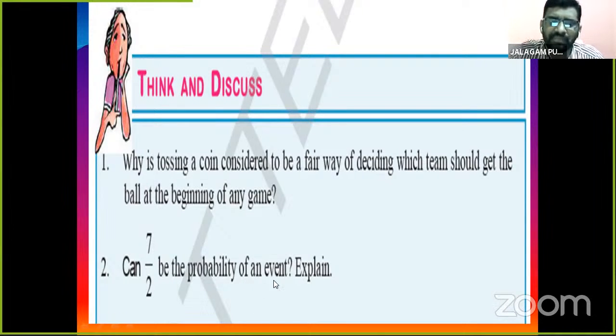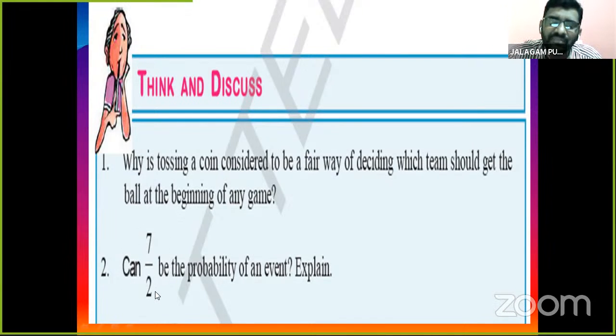Now, the second one. Can 7 by 2 be the probability of an event? Explain. Here, children, we already discussed just now that probability is between 0 and 1: 0 is less than or equal to probability less than or equal to 1. So 7 by 2 is equal to 3.5, so it is not possible.